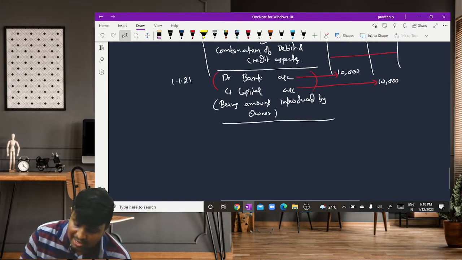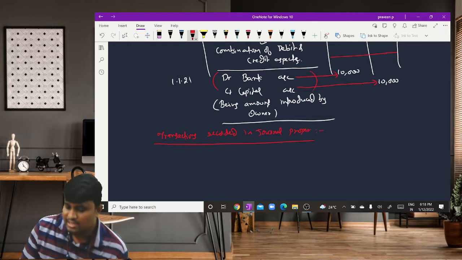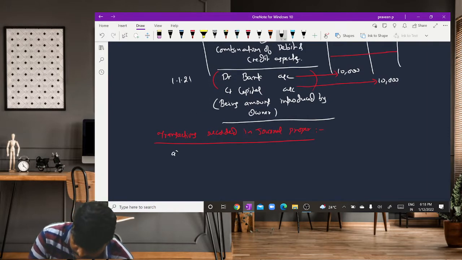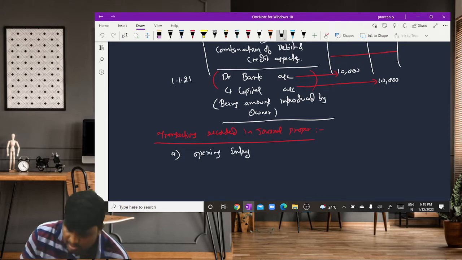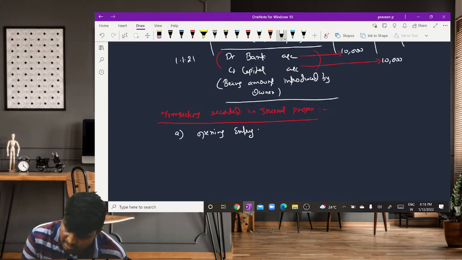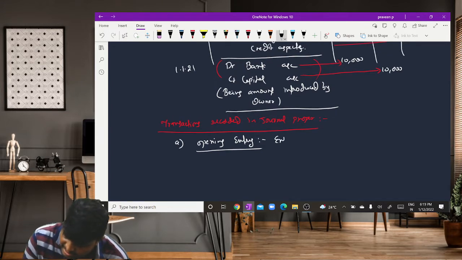Next, coming to transactions recorded in journal proper. Which transactions are we going to record? The first one is called the opening entry. First remember the opening entry. What is meant by opening entry? Opening entry is nothing but that entry